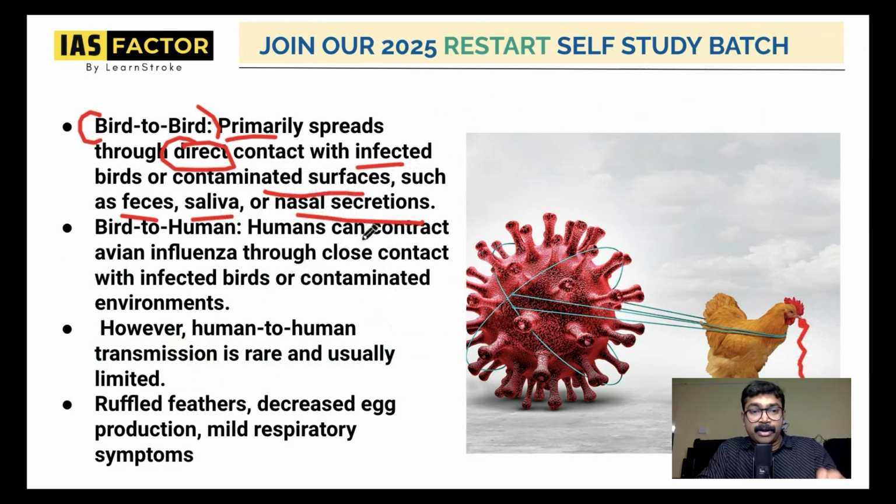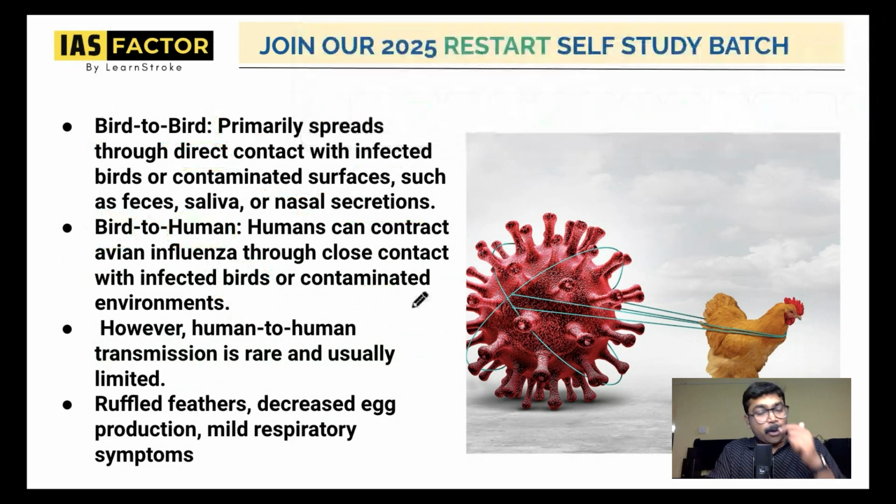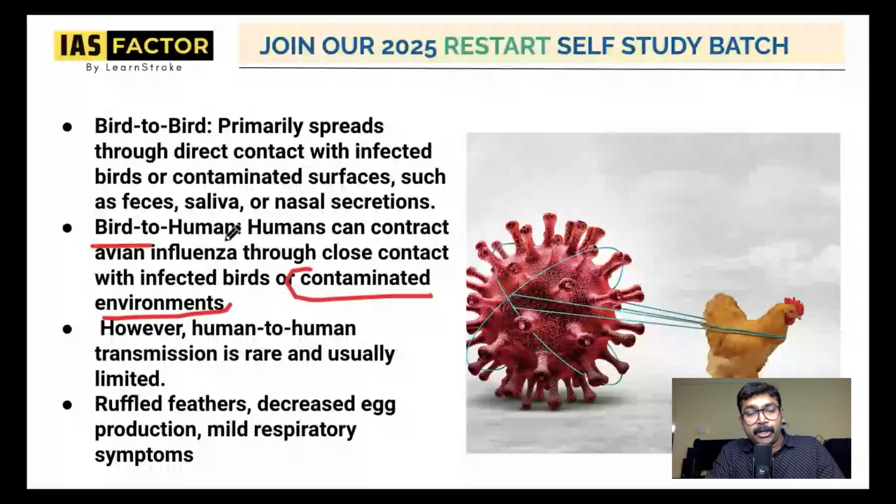And please remember, it can be passed on from bird to humans also. Humans can contract avian influenza through close contact with infected birds or a contaminated environment. Very, very important. It need not be birds alone. Such questions can be asked in the examination also. In the prelims exam, they'll ask you this interesting question: will it spread only from birds? No, a contaminated environment can also transmit it from bird to human.